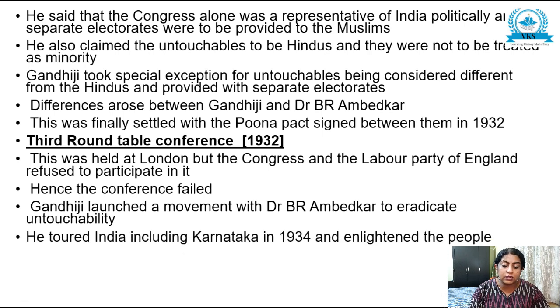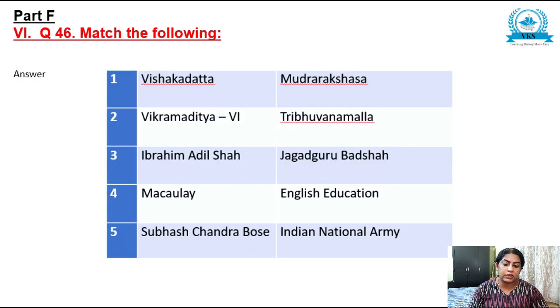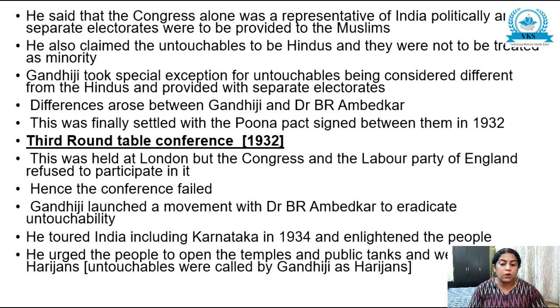He toured India, including Karnataka in 1934, and enlightened the people. He urged the people to open the temples and public tanks and wells to the Harijans, that is, the untouchables were called Harijans by Gandhiji. So all these points you can write, and just give a conclusion that all these incidents prove the role of Gandhiji in the Indian national movement.